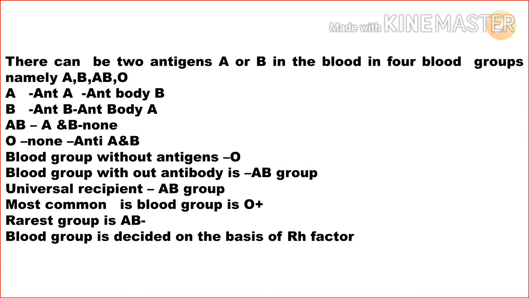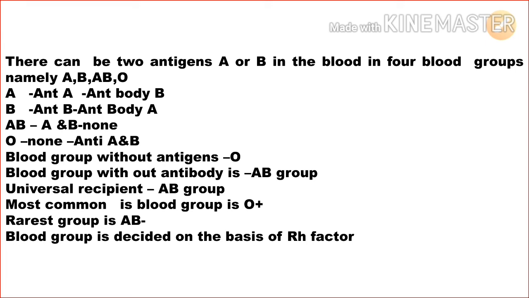There are two antigens, A and B, in the blood, and four blood groups, namely A, B, AB and O. In blood group A, the antigen is A and the antibody is B. In the B blood group, the antigen is B and the antibody is A. In the AB blood group, the antigens are A and B and there are no antibodies. Next, blood group O has no antigen, and has antibodies A and B.